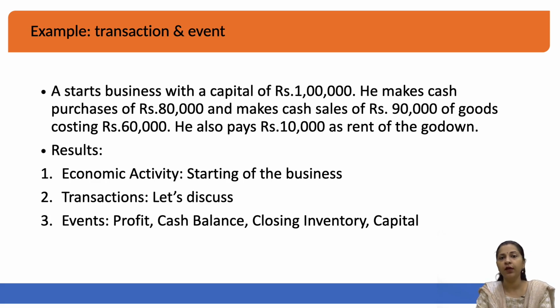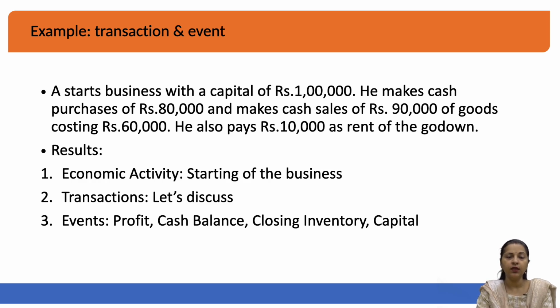For example, if we talk about this capital infusion by Mr. A, the capital has been infused in the form of money, so that means the cash balance of the company will increase, and on the other hand the capital of the company will increase. So the transaction will be that there has been an infusion of money into the business, and the event will be that a capital is generated in the business as well as the cash balance has increased for the business.